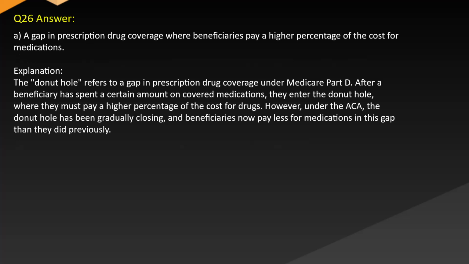Answer A. A gap in prescription drug coverage where beneficiaries pay a higher percentage of the cost for medications. Explanation. The donut hole refers to a gap in prescription drug coverage under Medicare Part D. After a beneficiary has spent a certain amount on covered medications, they enter the donut hole where they must pay a higher percentage of the cost for drugs. However, under the ACA, the donut hole has been gradually closing and beneficiaries now pay less for medications in this gap than they did previously.